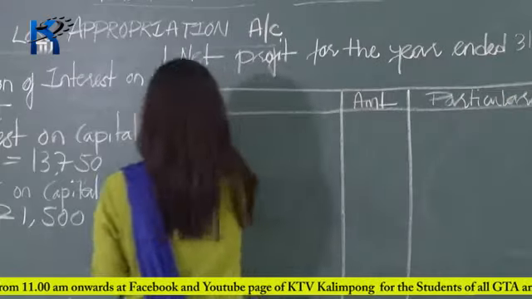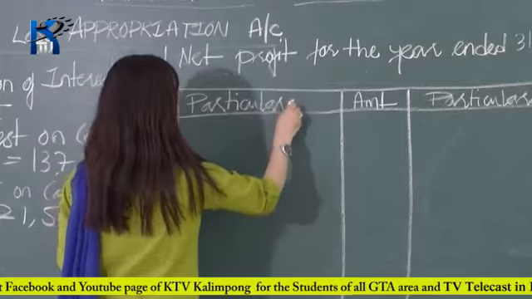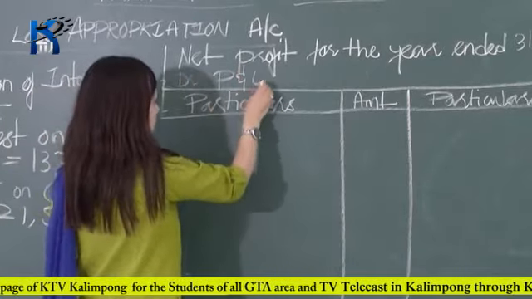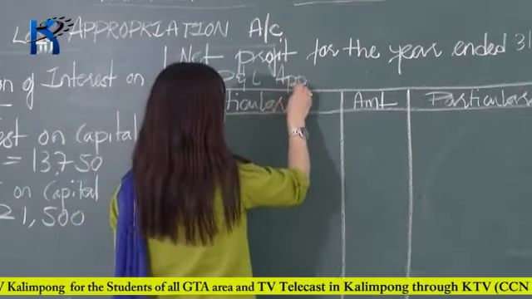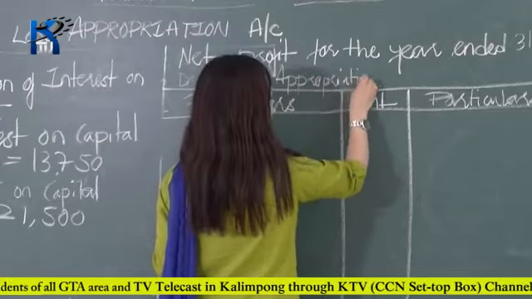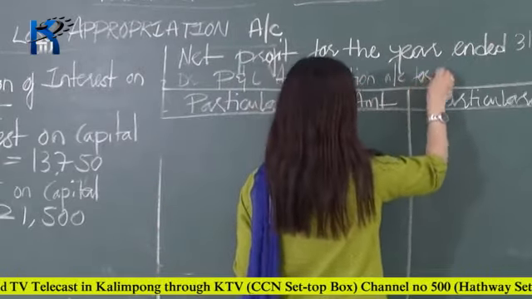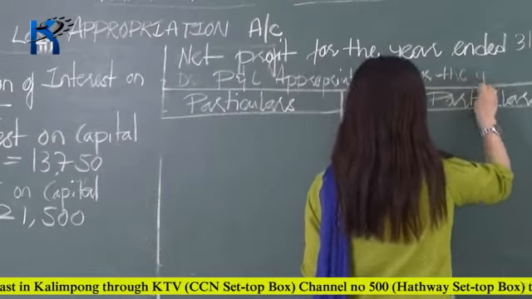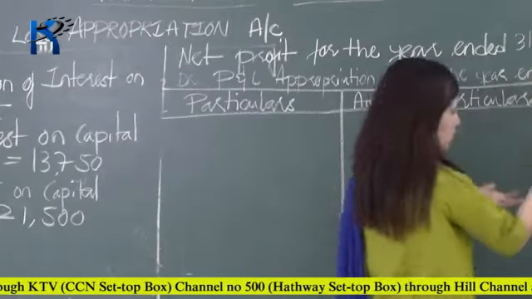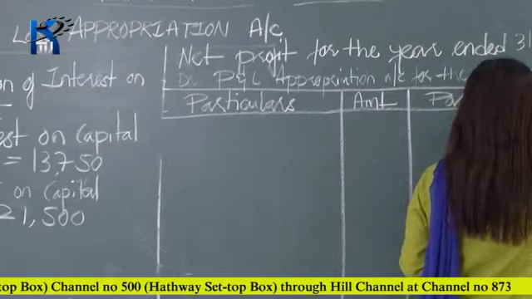Okay, so again here also write particulars, and this is your debit column. Okay, so write here profit and loss appropriation account for the year ended 31st of March 2017.